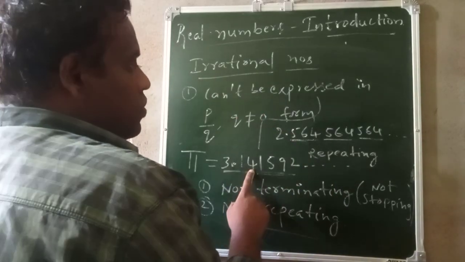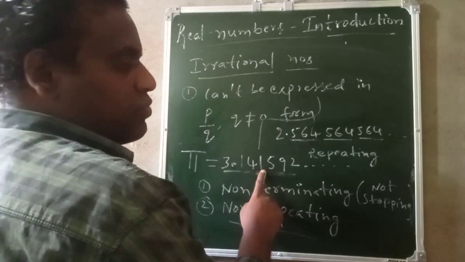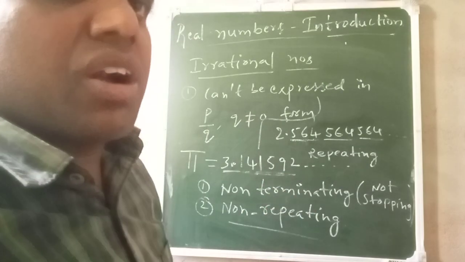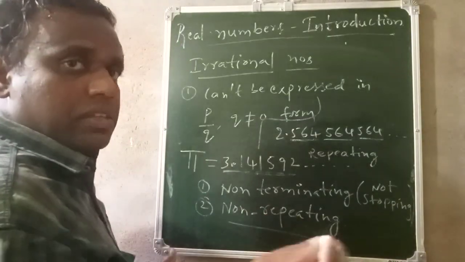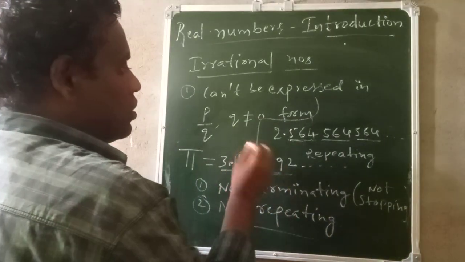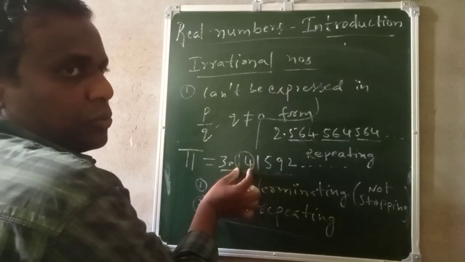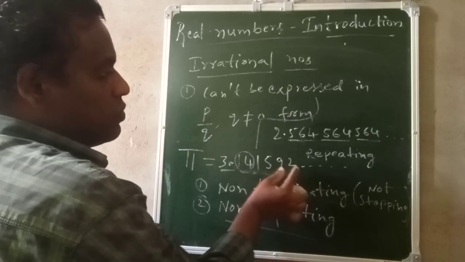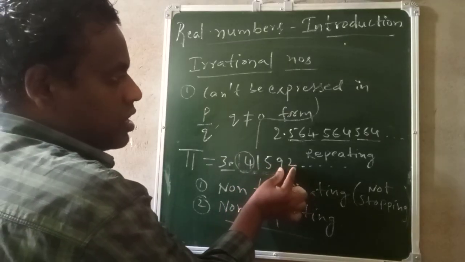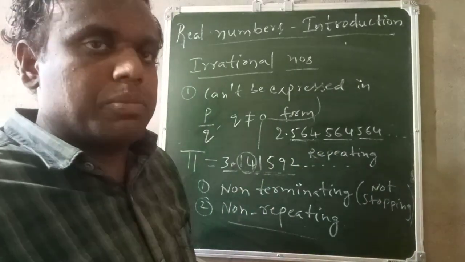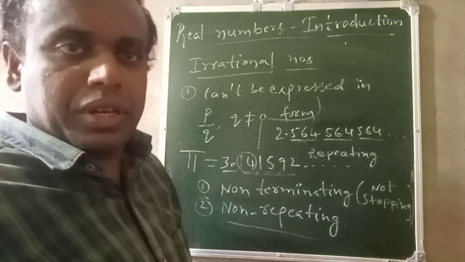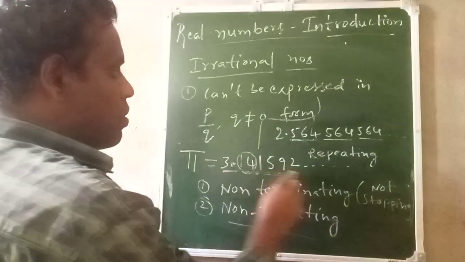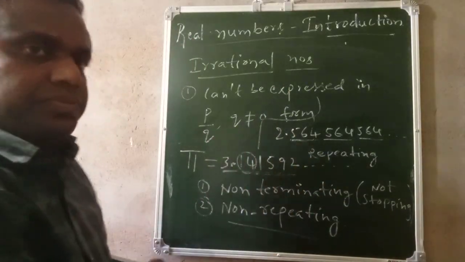If you take 4 also, 4 is here only, but here not 4. This is also not 4. This is also not 4. That means 4 is also not repeating. For example, I will take a group of two numbers, 1, 4. So this is a group of two numbers. 1, 4 is here, but here it is 1, 5. It is 9, 2. So it is not 1, 4. It is also not 1, 4. So a group of two numbers is also not repeating. Similarly, a group of three numbers is also not repeating. So that is why this is called a non-repeating decimal.